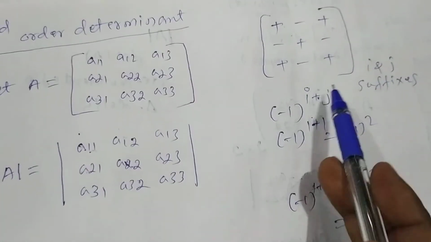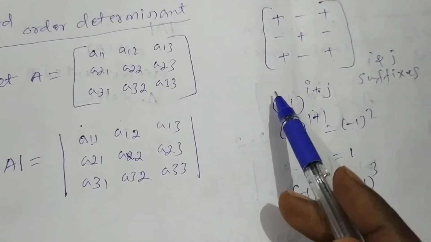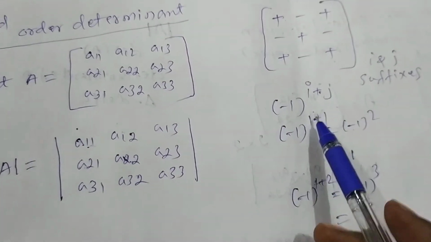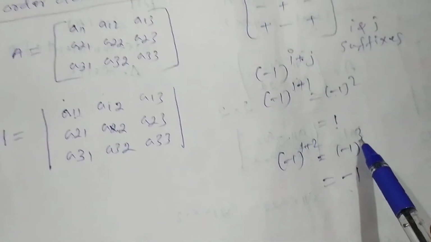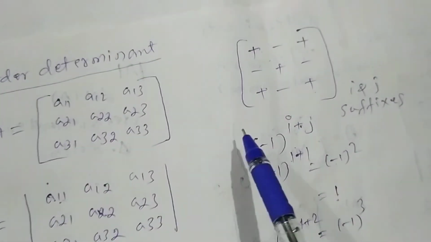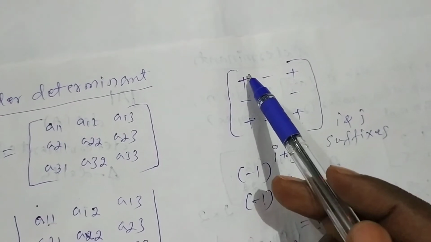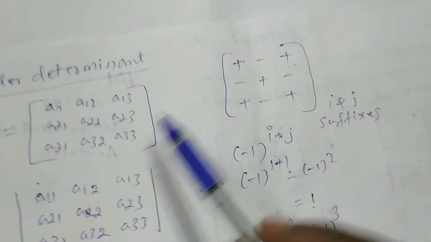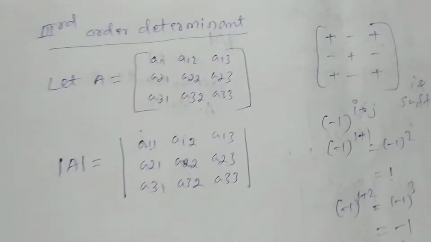3 plus 3, 6, even number, positive, because it all depends upon this formula, minus 1 raised to i plus j. If it is even, then you get a positive. If it is odd, you get a negative. That is why I have written here the signs of the particular elements belonging to that determinant. Here plus, minus, plus, like this.